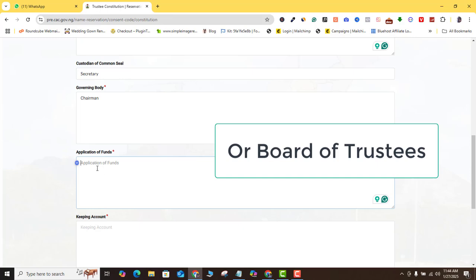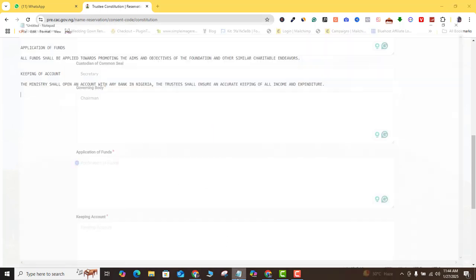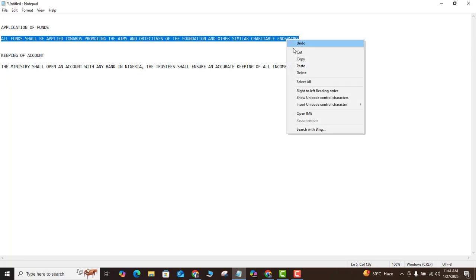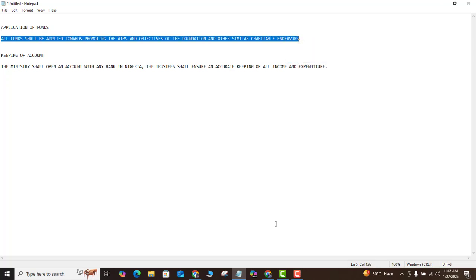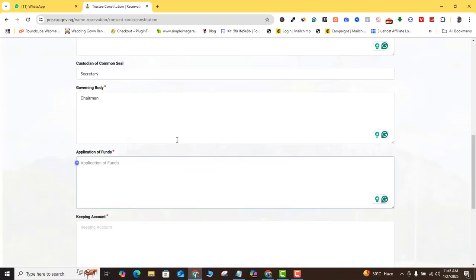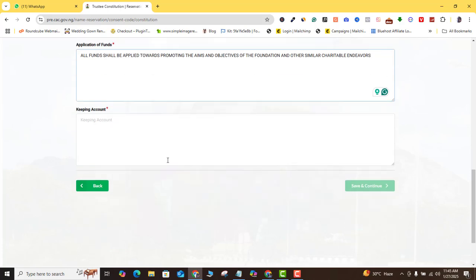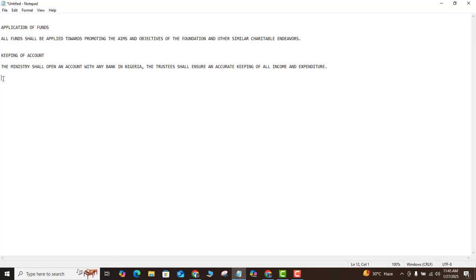Okay, so for application of funds, I think I have a template here. If you're one of my students and you want to tailor these things to your own particular kind of registration, you can always let me know in our closed WhatsApp group, and I'm going to help you reorganize the template so that it can work for your kind of registration. But it's just straightforward. Even if you're not in my class, you can always use this as a template to work out your own. And then for keeping of accounts, I also have another one here.